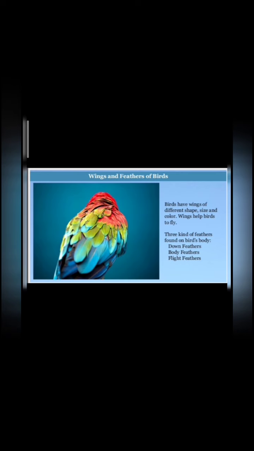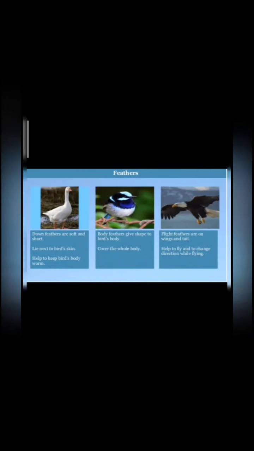Now we are going to learn about the wings and feathers of the bird. Birds have wings of different shape, size and color. Wings help birds to fly. There are three kinds of feathers found on the bird's body: down feathers, body feathers and flight feathers. So see, there are three types of feathers.